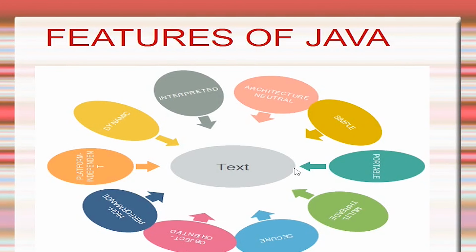Welcome all. In this session, I am going to explain the features of Java. Here is a list: simple, portable, multi-threaded, secure, object-oriented, high-performance, platform-independent, dynamic, interpreted, and architecture-neutral. Let's go into detail about these features.